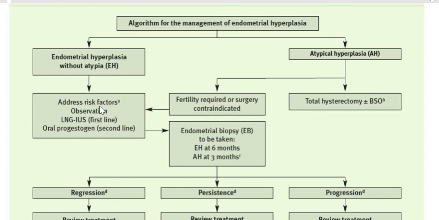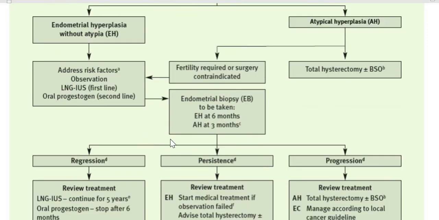But the first line treatment is levonorgestrel intrauterine system, and the second line is oral progestogens. The chances are that this patient will improve, and then we are going to take an endometrial biopsy at 6 months.